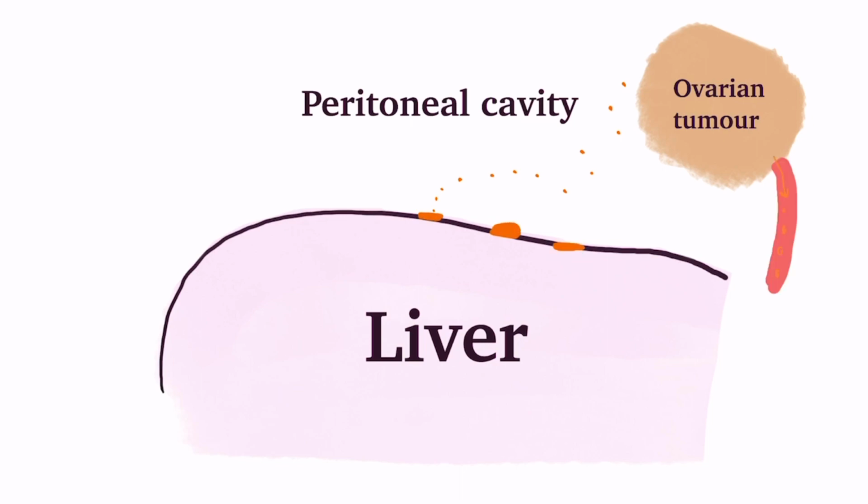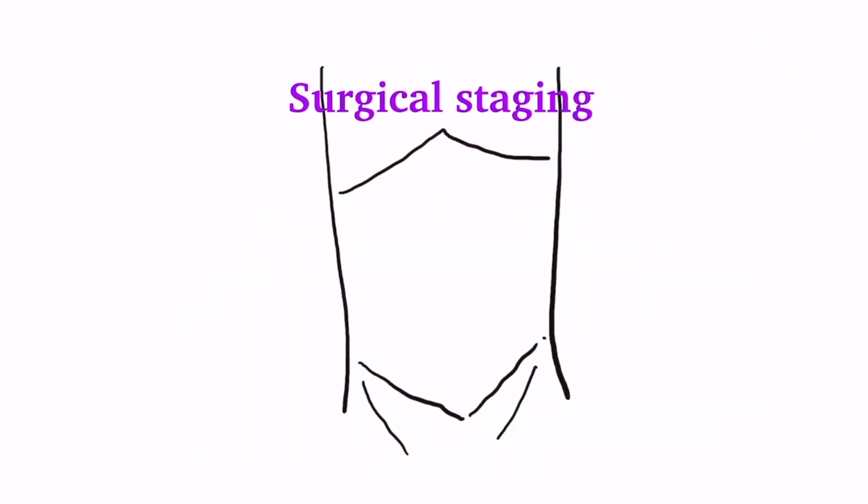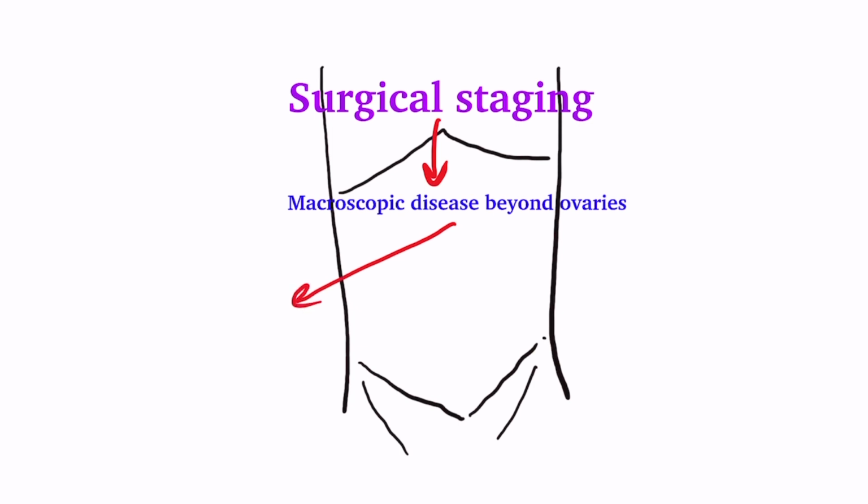Another route is blood-borne mets which involve parenchyma. Parenchymal mets are Stage 4 disease while surface mets of abdominal viscera are Stage 3. Surgical staging should be performed because subsequent treatment will be determined by the stage of disease.